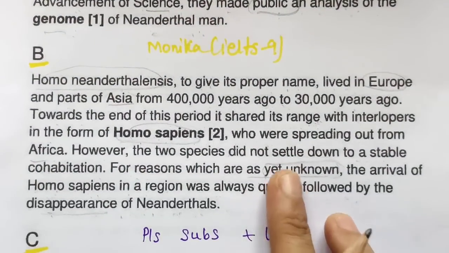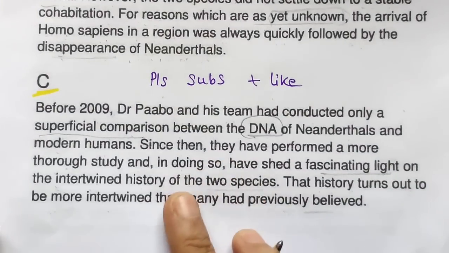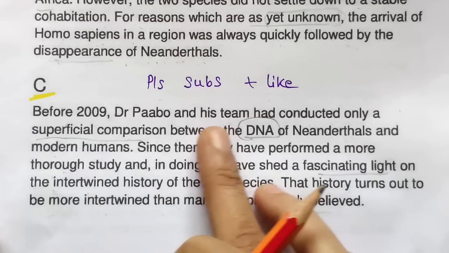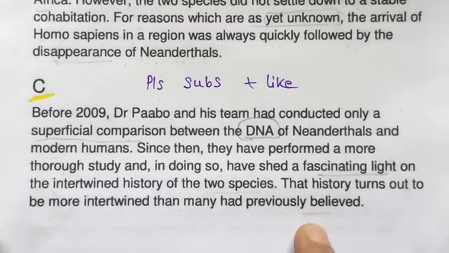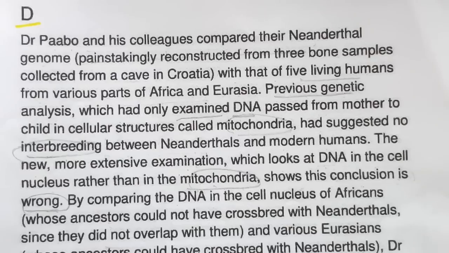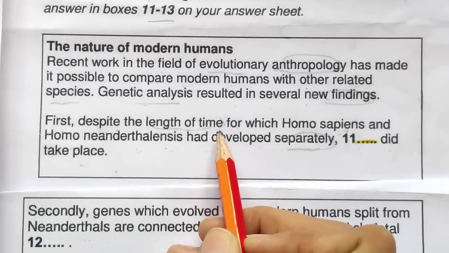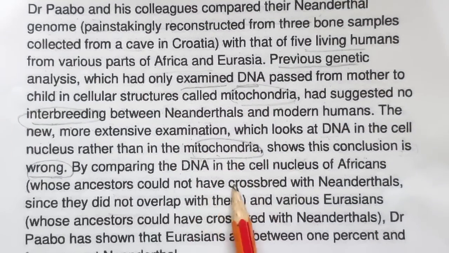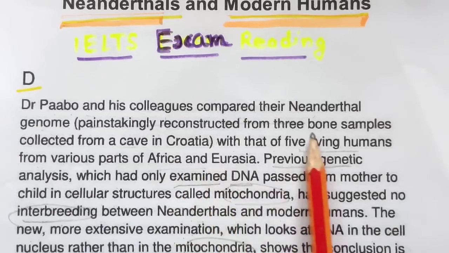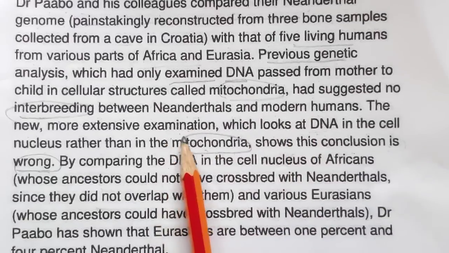Where they are saying separately here, arrival of, this is also, C is also, see this, you read it with me, try to find time. Nothing. I will go to D paragraph. So this is my D paragraph. I am looking for this word, length of time for which had developed separately. Both the things I am looking for, time. Bone samples they are talking, suggested DNA.